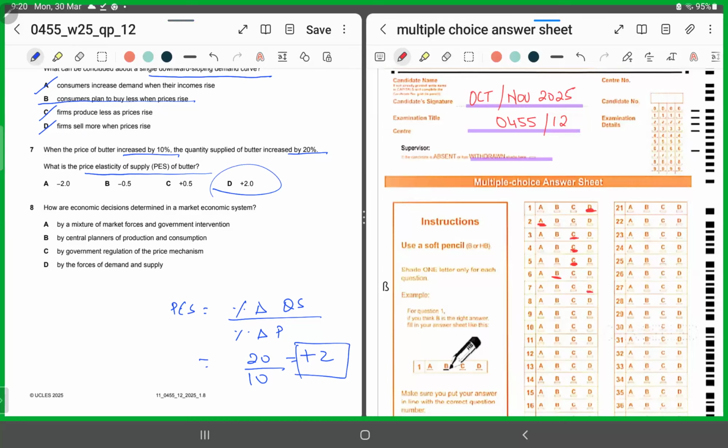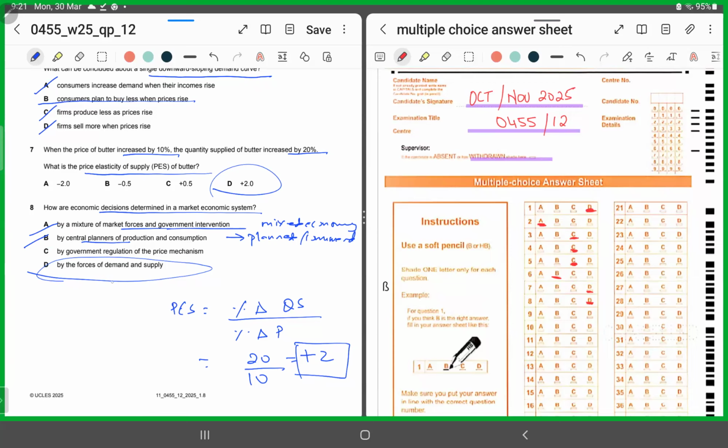MCQ number 8. How are economic decisions determined in a market economy? We know in a market economy, the decisions are made by the forces of demand and supply. So for 8, we'll shade in D. It cannot be A because A talks about a mixture of market forces and government intervention, which is mixed economy. So we'll chop A. B talks about central planning, which means we are talking about a planned economy or a command economy. So we'll chop B because here we want market economy.